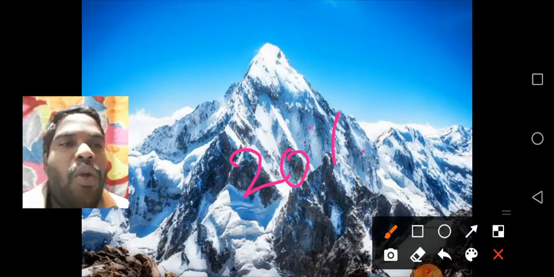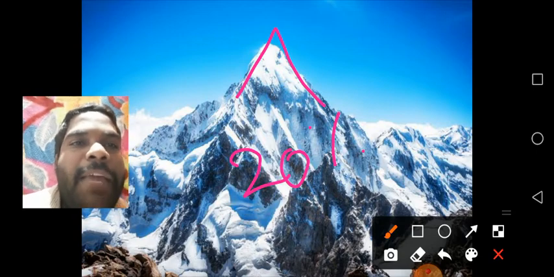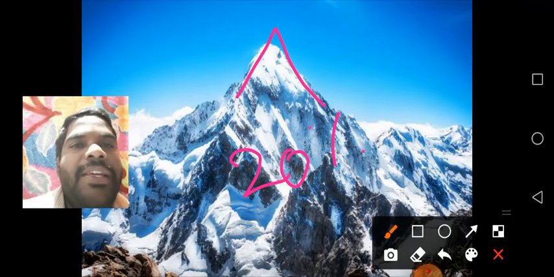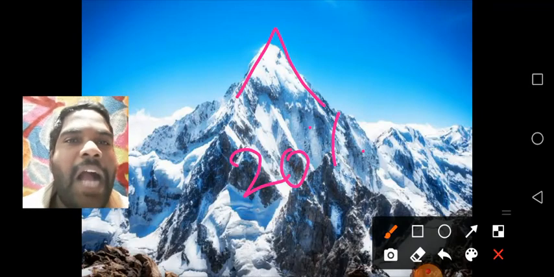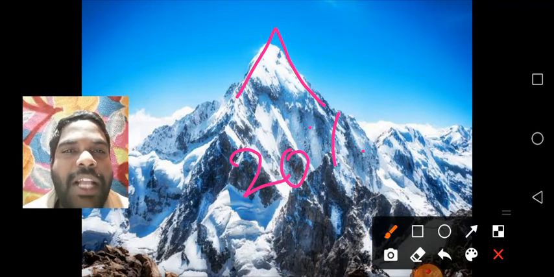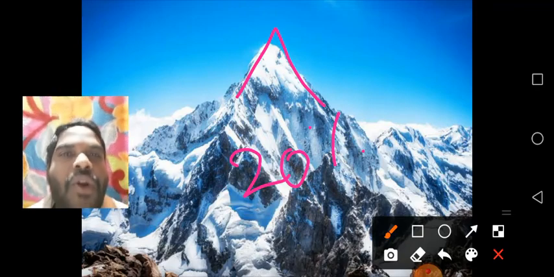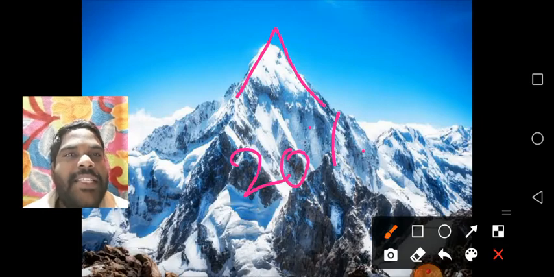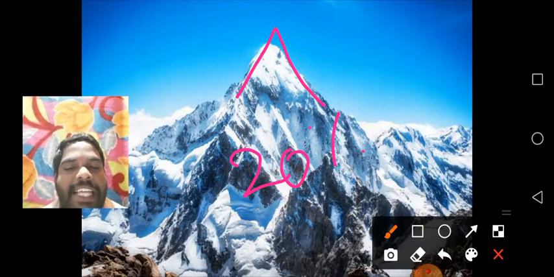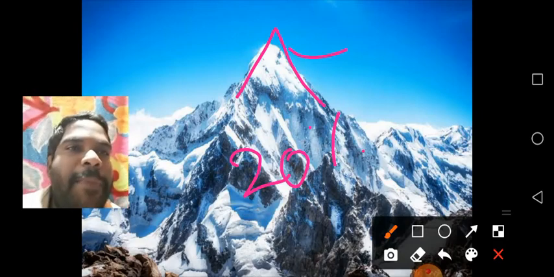Here, see the conical peak. Suppose, for example, the Himalayas. Understand, children? Yes, some mountains have conical peaks, some mountains have round peaks according to their age. Young mountains have conical peaks, old mountains have round peaks. What is a peak? The highest point of a mountain is called a peak.